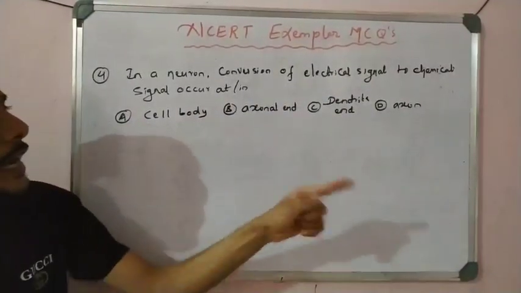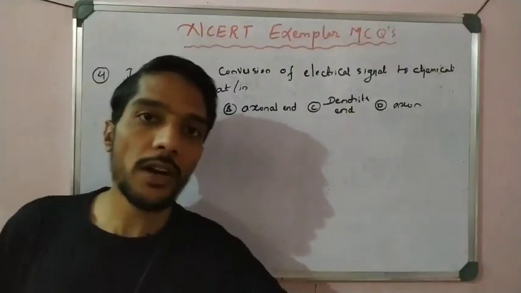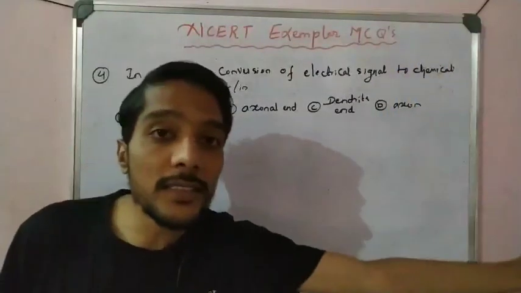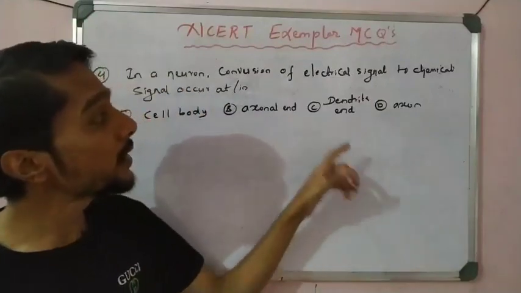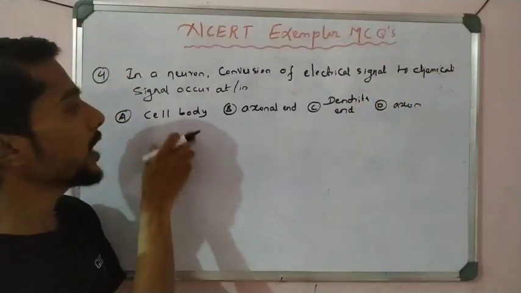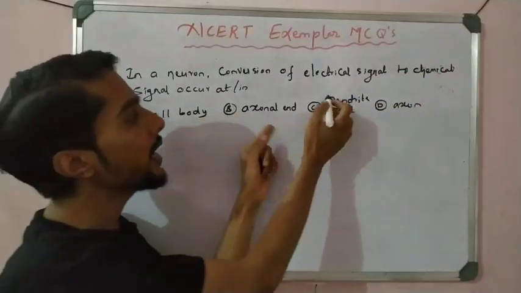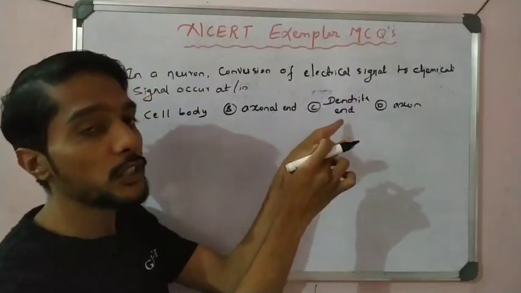The conversion of electrical to chemical. Electrical comes from dendrite to axon, and then at the axon it is converted to chemical. So at which place does the conversion of electrical to chemical take place? Cell body is not, dendrite end is no, it is where the electric impulse is received.